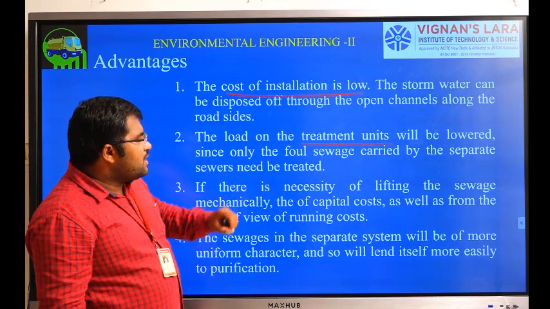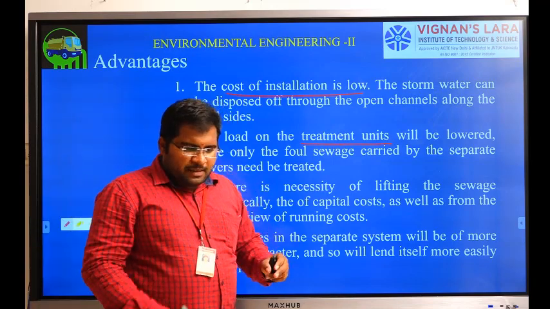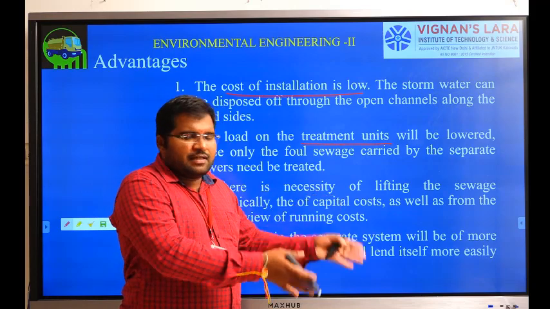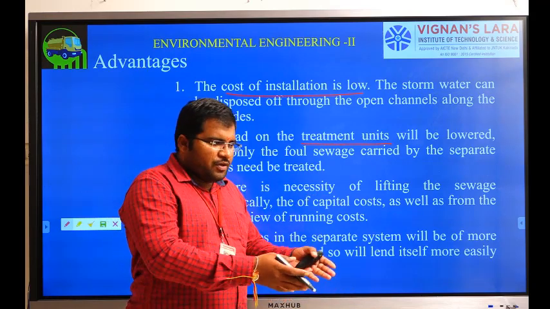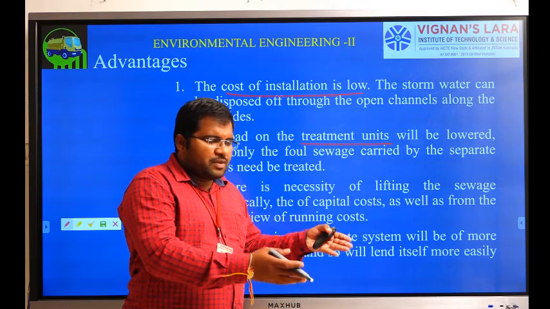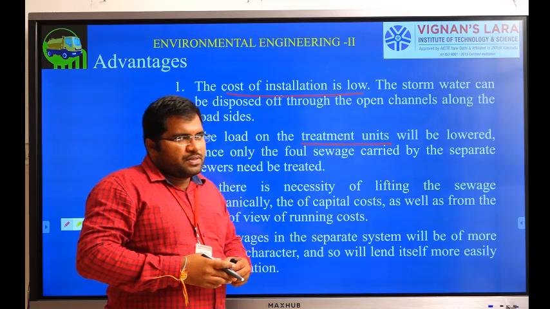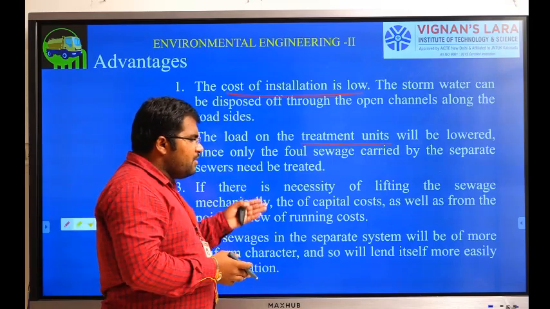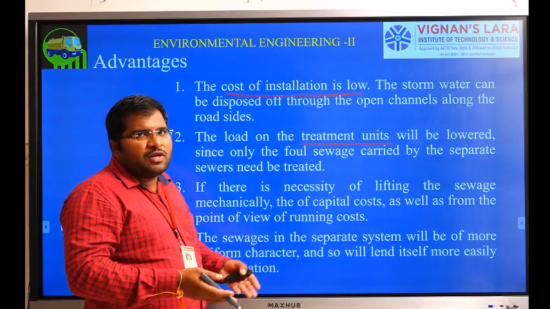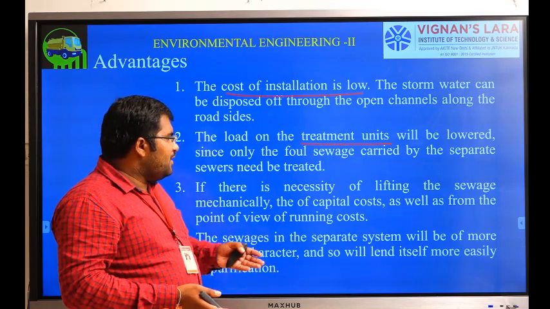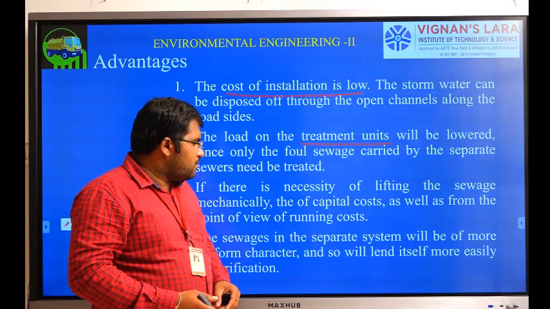Then if it is necessary to lift the sewage, sometimes there is a possibility of a city being laid at the bottom of the hills or something. So you want to lift the total amount of sewage from the low area to the high area for disposal, and you have to use pumps. Since the sewage amount is very small, you can use pumps with low capacity, so that it will be lifted very easily. If you combine both, it will cost much more.